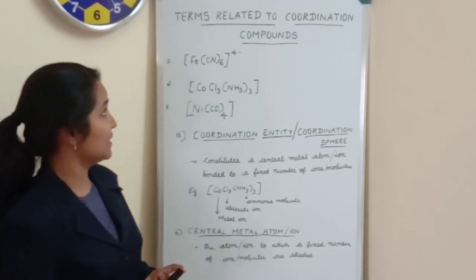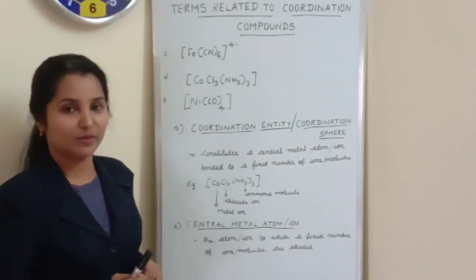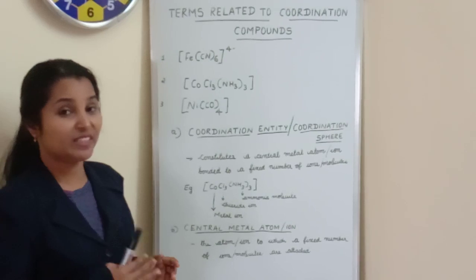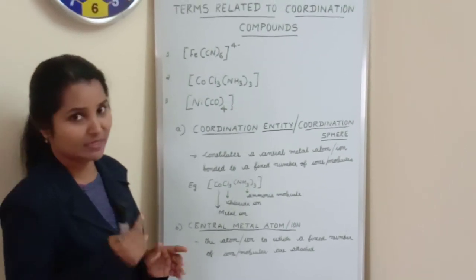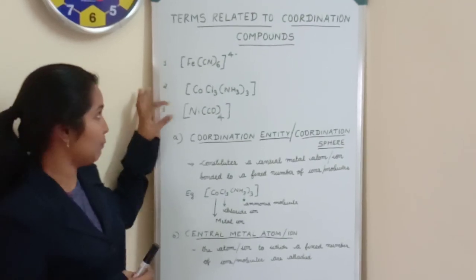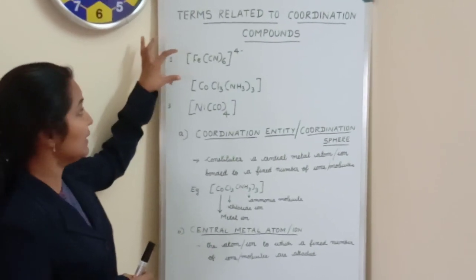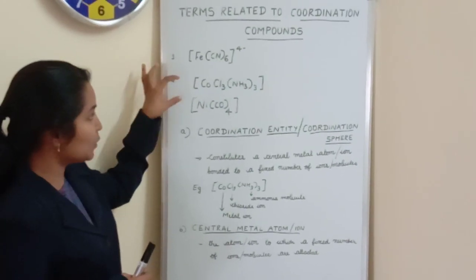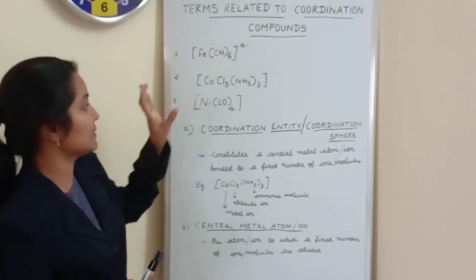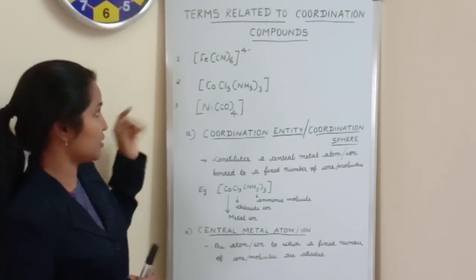So in this session we will be discussing the terms related to coordination compounds. So we will see which are the different terms which are related to coordination compounds. So I have taken three different types of coordination compounds and written here. You can see here Fe(CN)6 4 minus, Co(Cl)3(NH3)3, Ni(CO)4. So these are different types of coordination compounds.